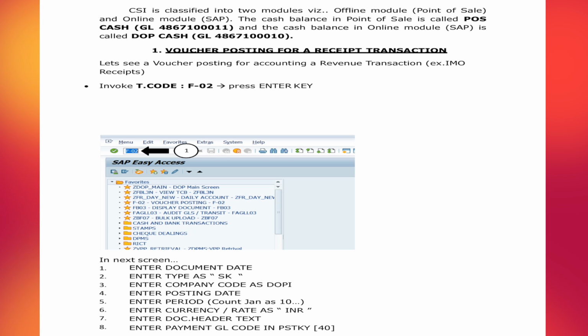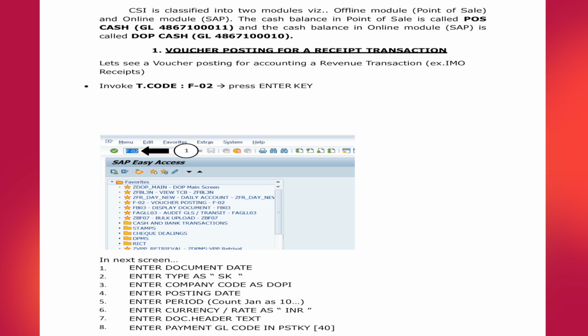All of you know CSI is classified into two modules. One is the offline module, that is POS back office and POS counter, and another is the online module, SAP, Systems Applications and Products in Data Processing.